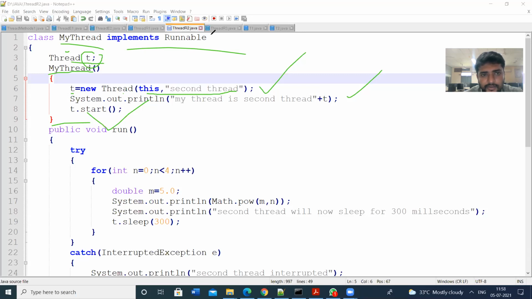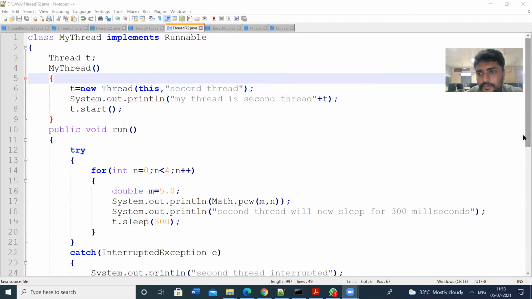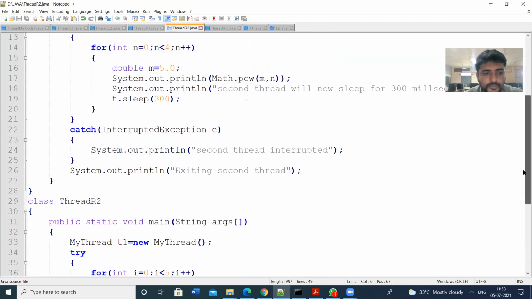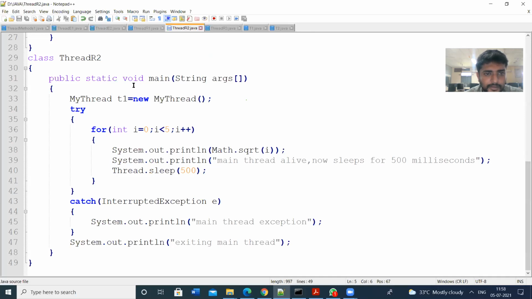While using the class Thread, we don't need an object of type T. But while using the runnable interface, we need an object T. Through the object only, we are going to start the thread. Here the same method, the same void run, a try block and a catch block, and the same main class.